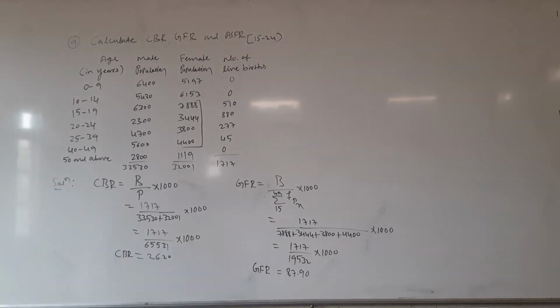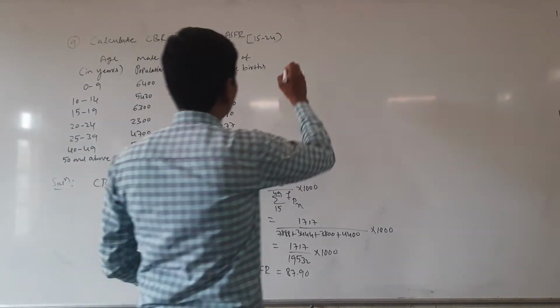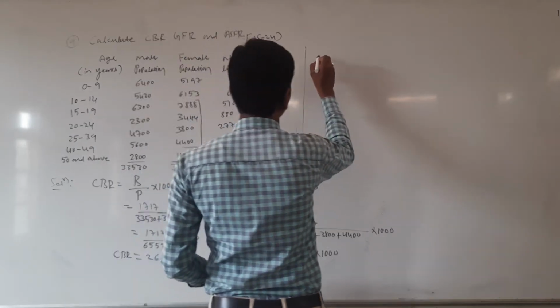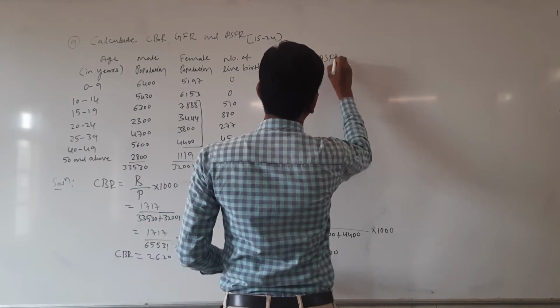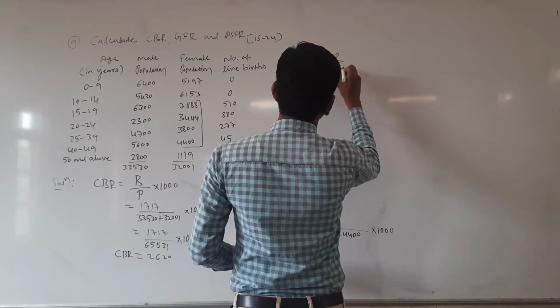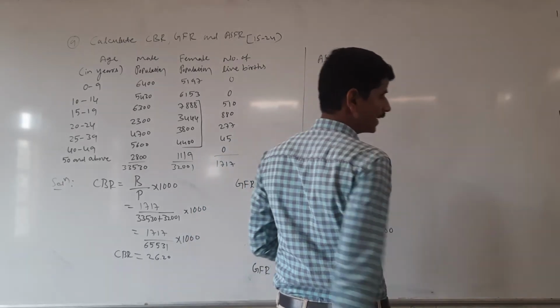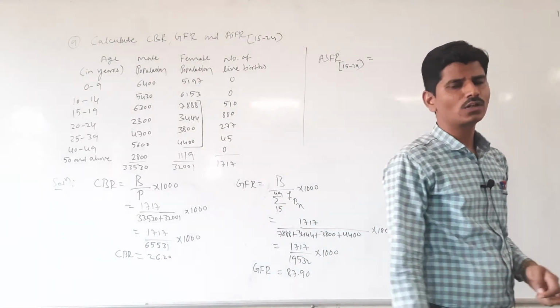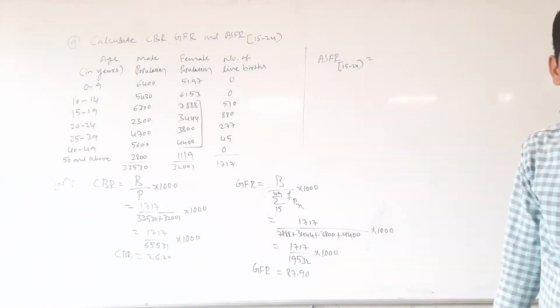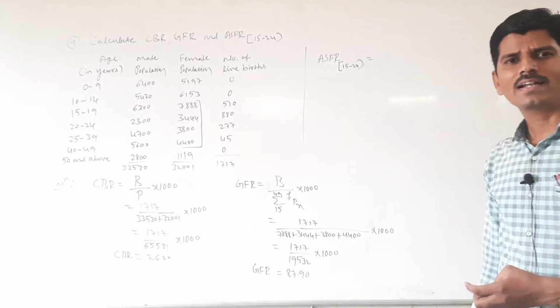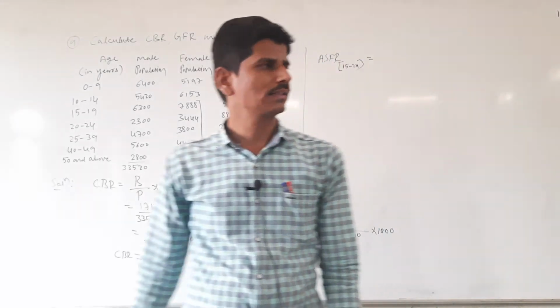Next we have to find ASFR for the age group 15 to 24. What is ASFR? The average number of live births occurring to 1000 women population of a specified age group in a year is called ASFR.